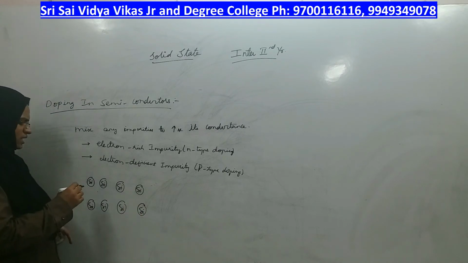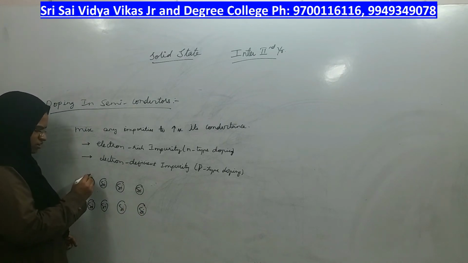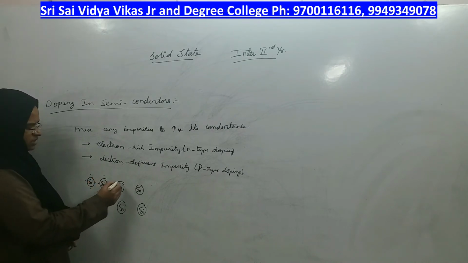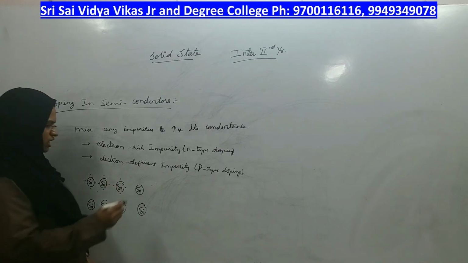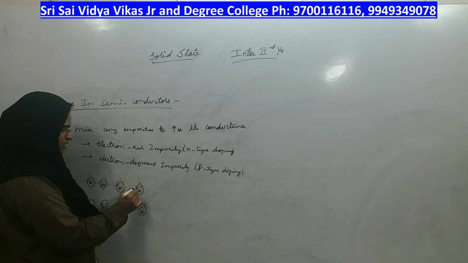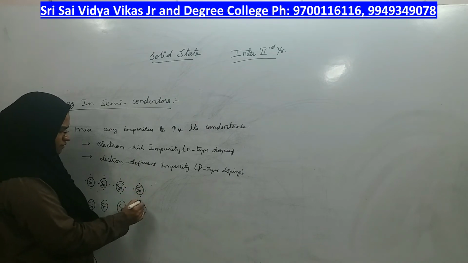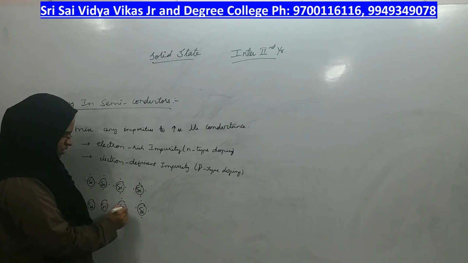Each silicon atom has how many electrons? 4 electrons, right? 4 valence electrons are present in each silicon atom. In the form of Lewis dots, I am showing the valence electrons of each silicon atom. Are the dots visible to you?